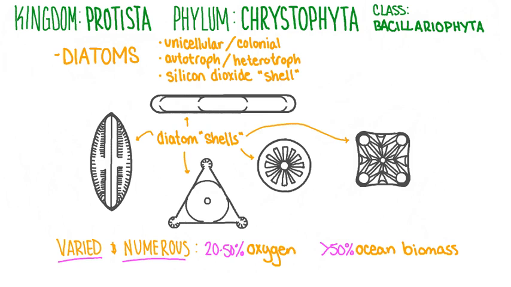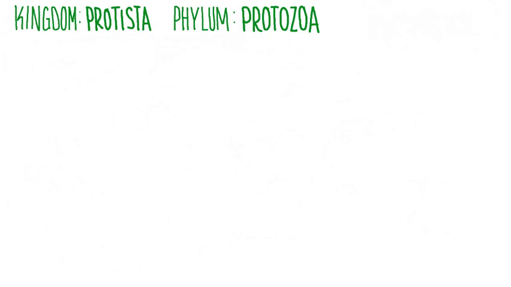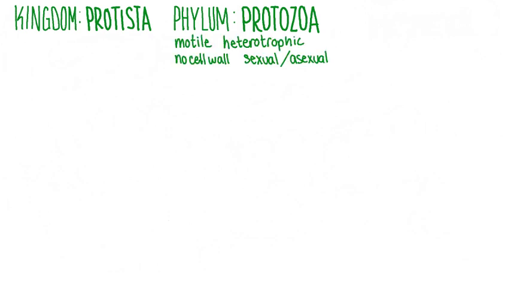Next, we'll look at the phylum Protozoa. The Protozoa phylum is a large and varied phylum within the Protist kingdom. Protozoans were first established as a group for what scientists then called the simplest animals. Protozoans are largely motile, or able to move around on their own, and heterotrophic, which means they consume other organisms for nutrition or absorb it from their surroundings. The cells of protozoa do not possess a cell wall, and they can reproduce sexually or asexually. So, you could see how scientists might consider these protists to be animal-like.